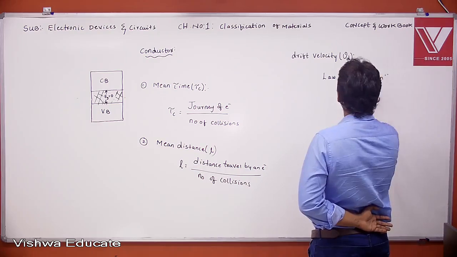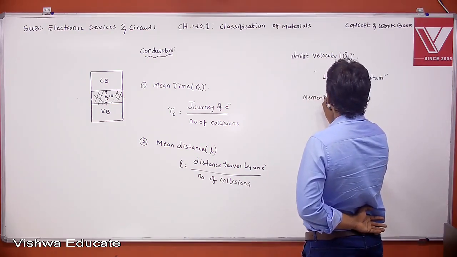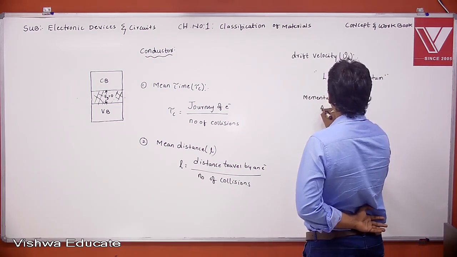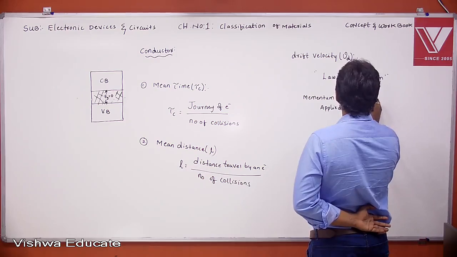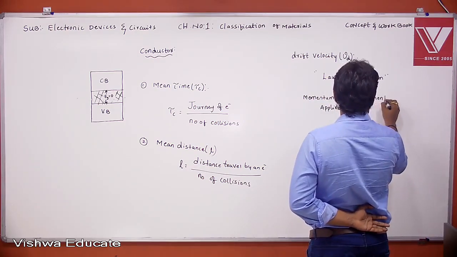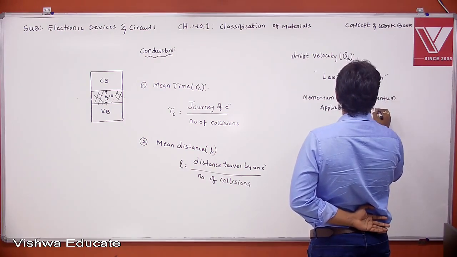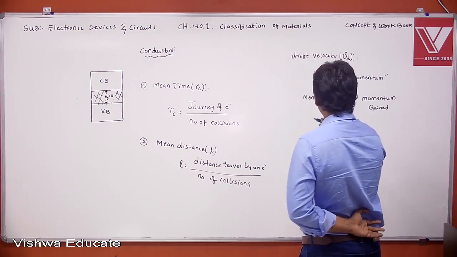What is law of momentum actually? Law of momentum is nothing but momentum applied is equal to momentum gained. What is momentum applied actually here?